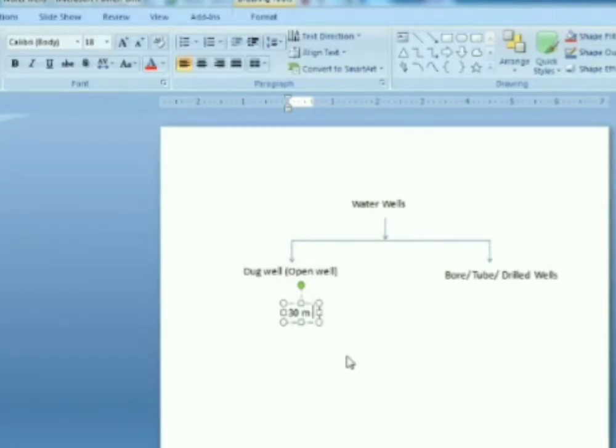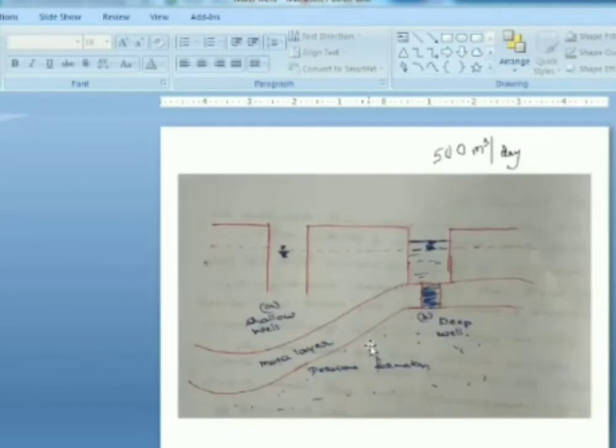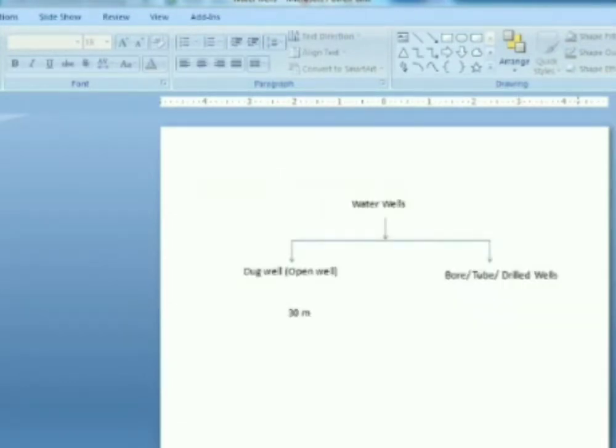So usually the dug well or open well depth will be on maximum side 30 meters, usually will not go beyond 30 meters. Some rarest of rare cases, some wells may be there, I don't know, but on an average, we will not be going for an open well greater than 30-meter depth.